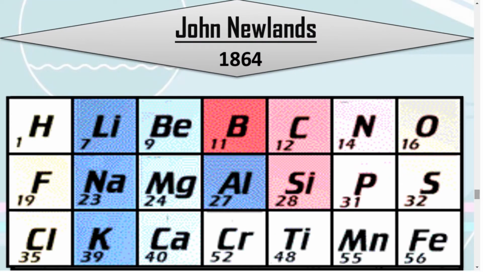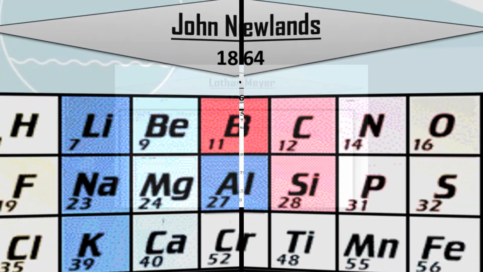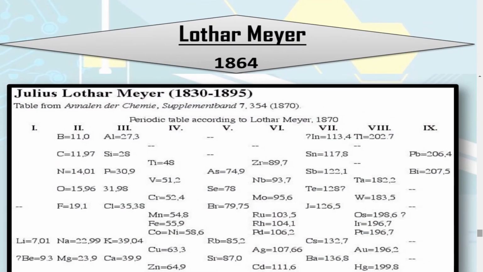See here, this is John Newlands' classification. And here you are, Lothar Meyer. Why are we talking about Lothar Meyer? Of course, he was not successful towards the periodic classification, but he published his own periodic table along with Mendeleev.